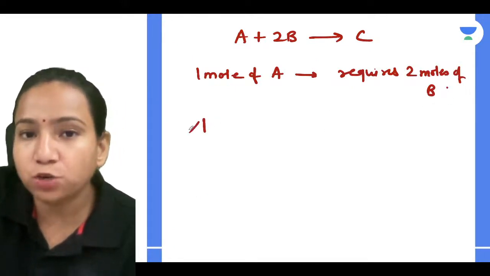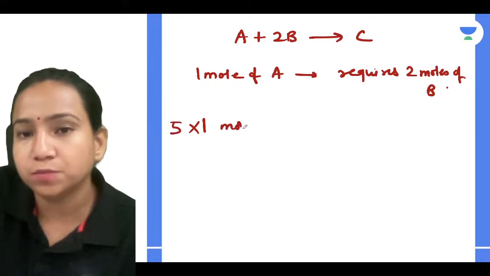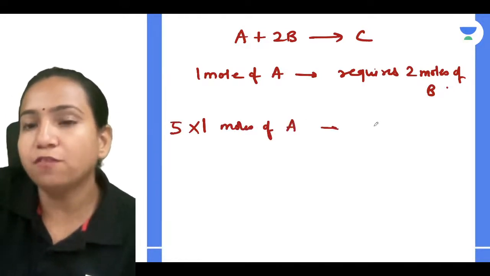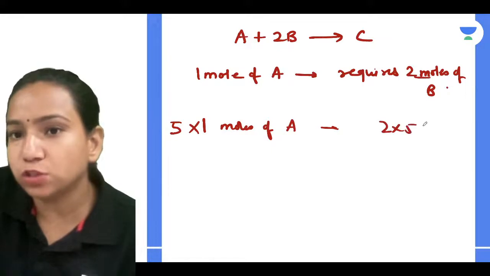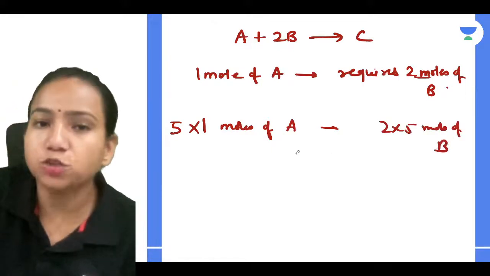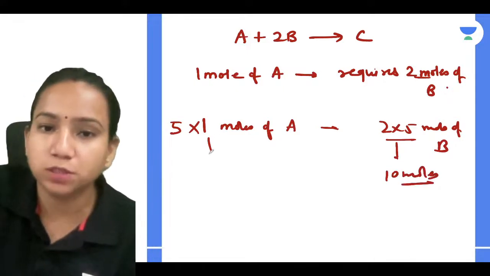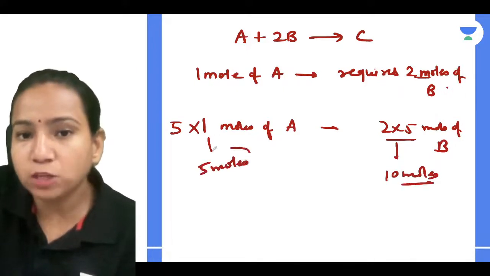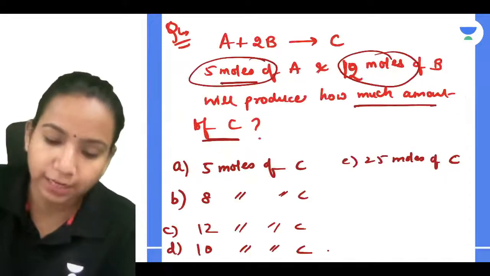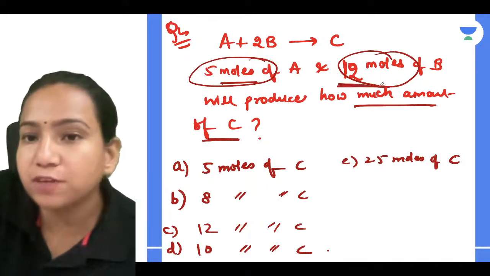So 1 into 5, if you do 5 moles of A, you will obviously have 2 into 5 moles of B. So how much B do you require? You require 10 moles of B to react with 5 moles of A. But how many moles are given to you in the question? In the question they have given 12 moles.